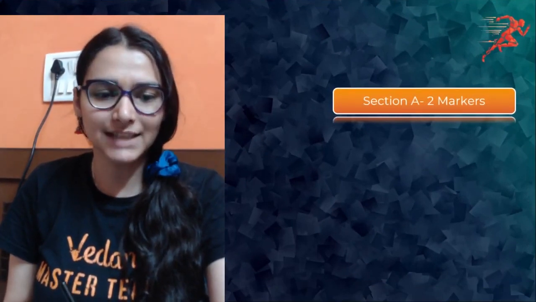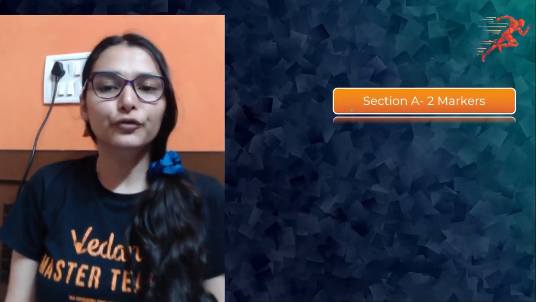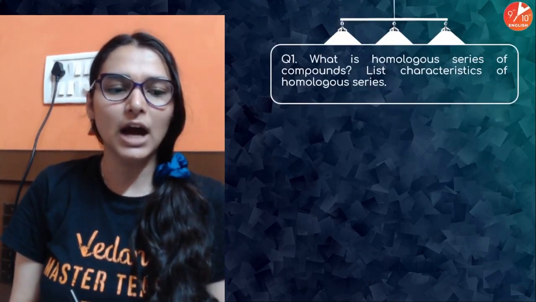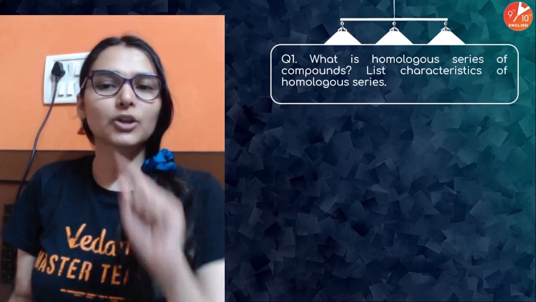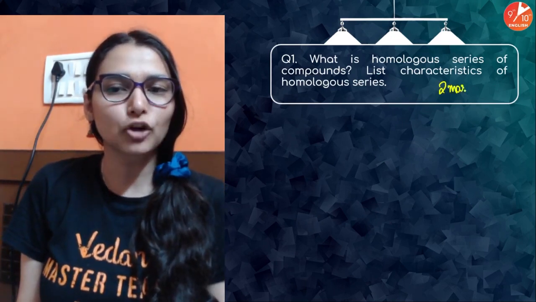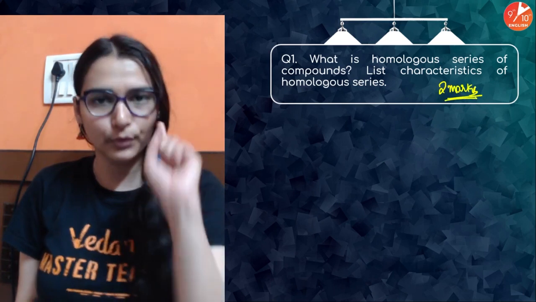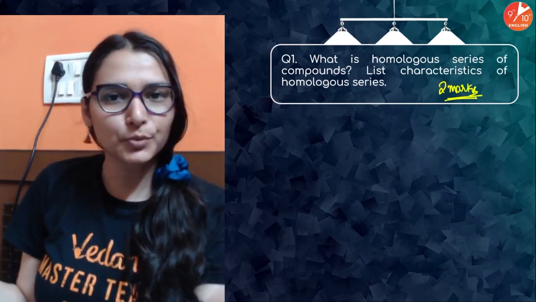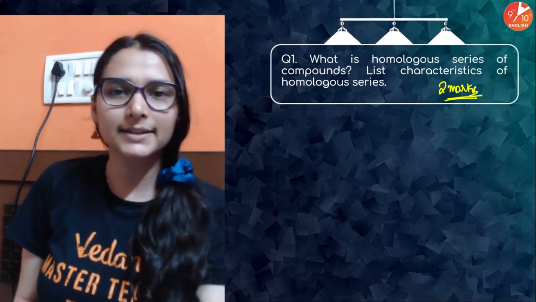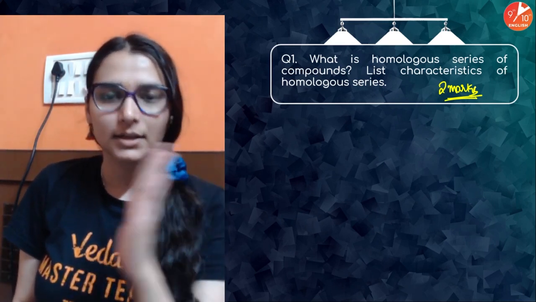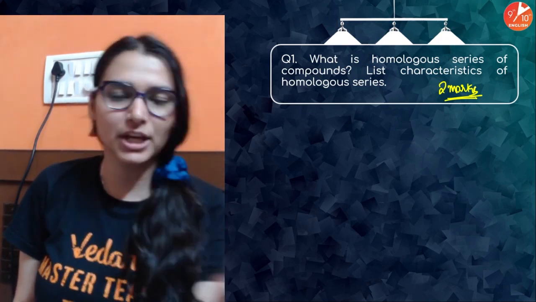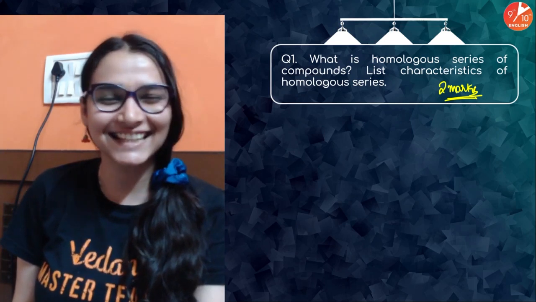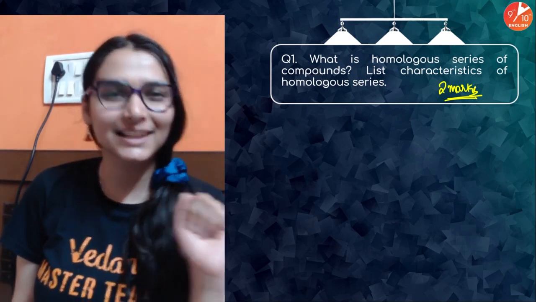We can start now, I guess. First section, 2 markers. Let's see some 2 marker questions and let me know how many of you will give me the answer. This question carries 2 marks. Tell me in the comment section the answer to it. Pause the video, write the answer in your notebook, then check your answer from the video itself. है ना, video से check कर लो. Resume करके देख सकते हो.